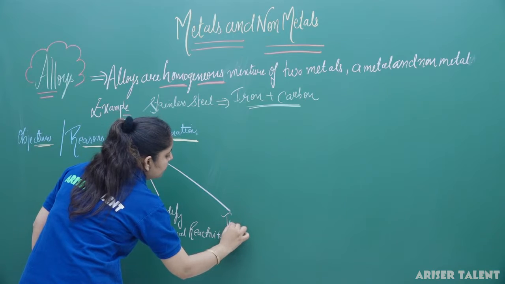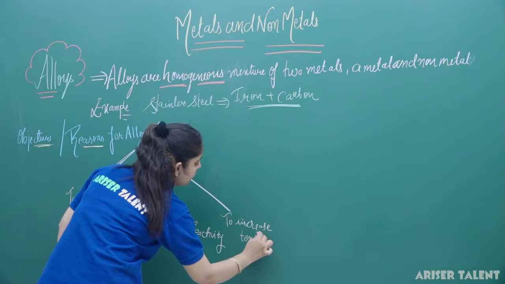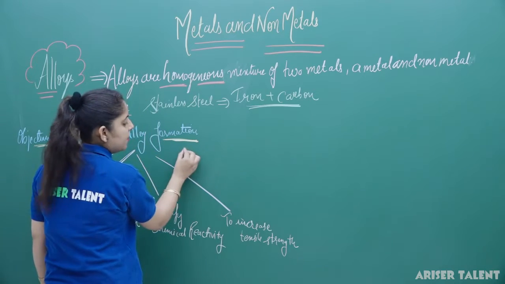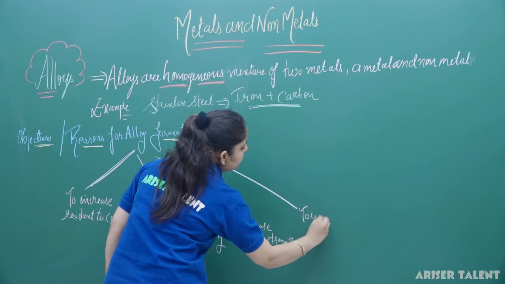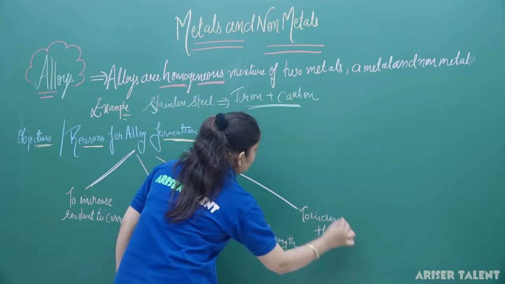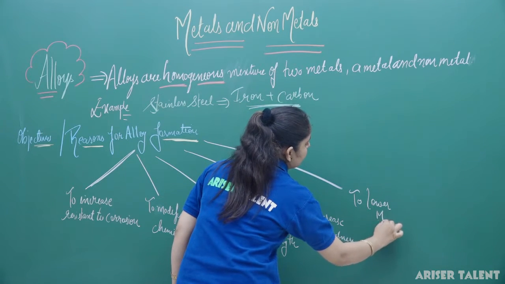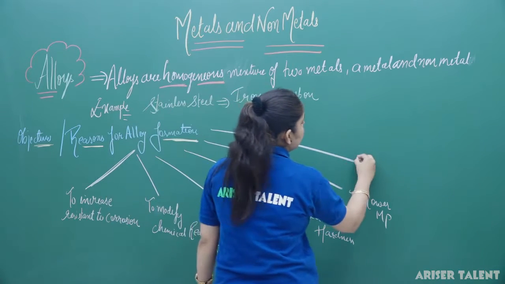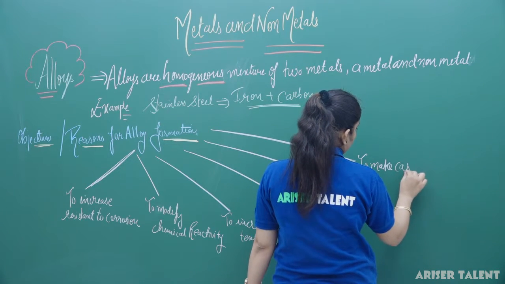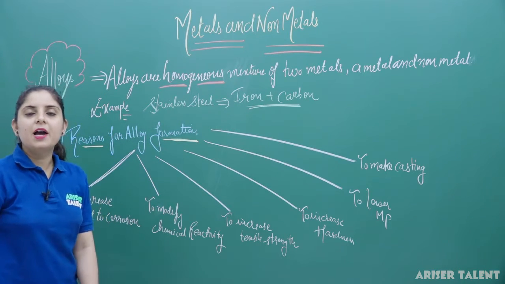Third, to increase tensile strength. Next is to increase hardness. Next one is to lower the melting point. Next reason is to make casting easier. So these are the basic reasons why we are forming alloys.